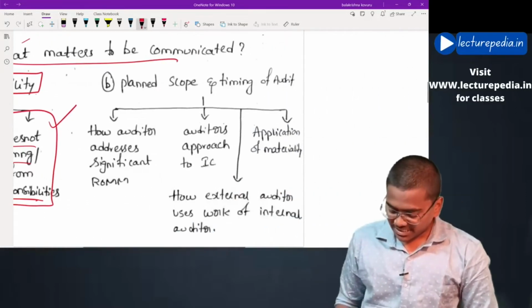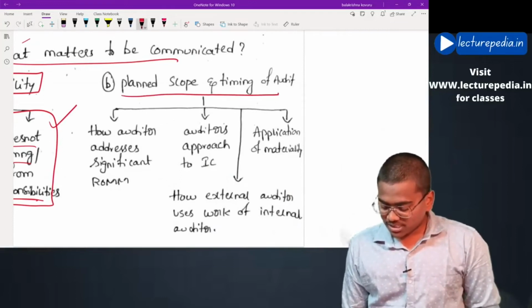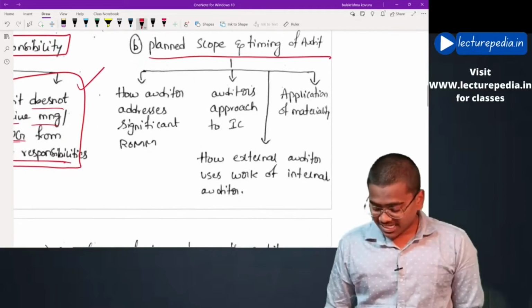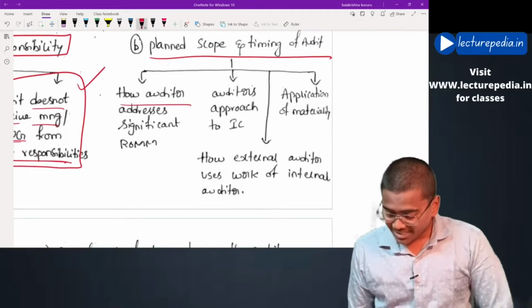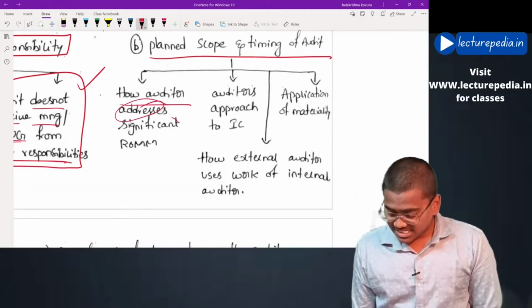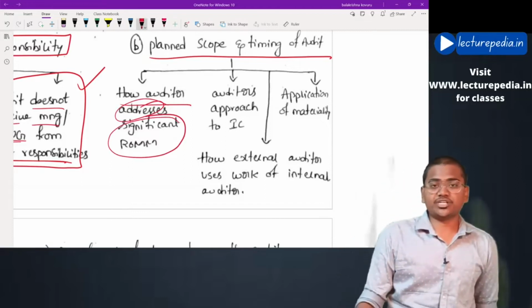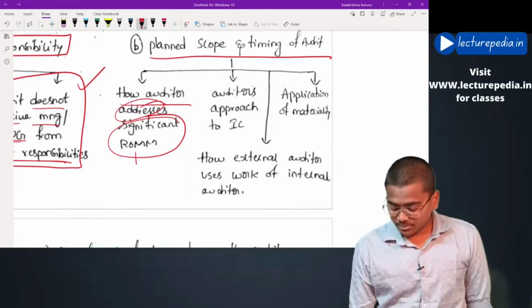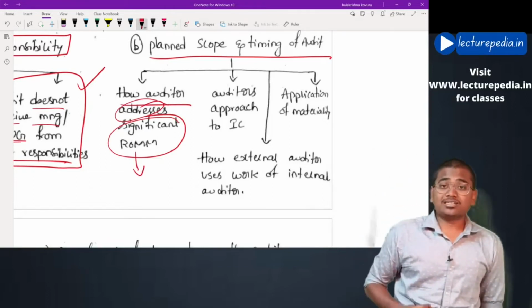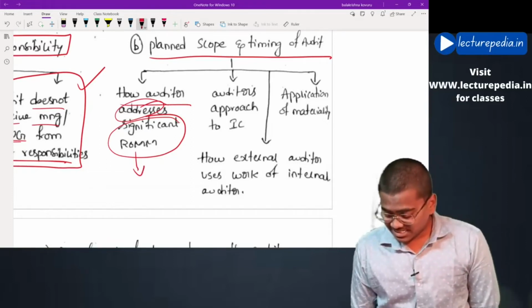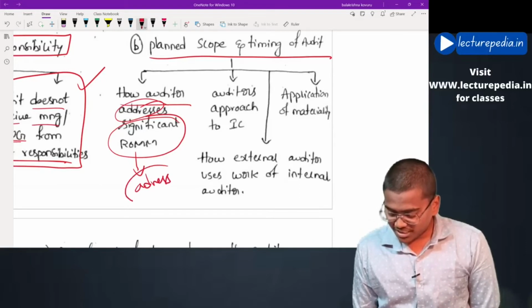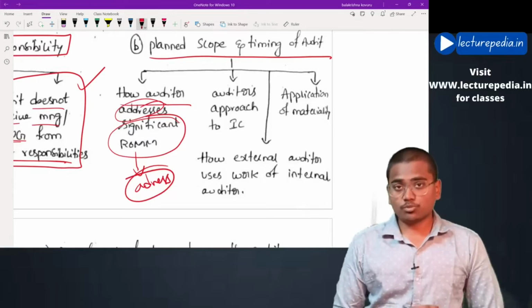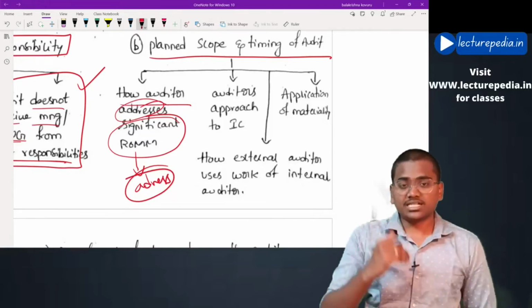The next aspect that the auditor has to communicate is the planned scope and timing of the audit. Under this, the auditor has to communicate how the auditor has planned to address significant risks of material misstatement. The auditor would have identified certain risks of material misstatement. Now, how is the auditor going to address these significant risks? What are the procedures that the auditor has planned? This has to be communicated to those charged with governance.